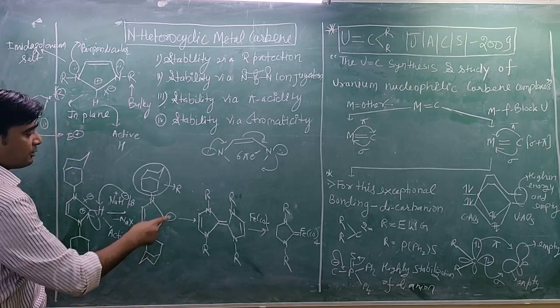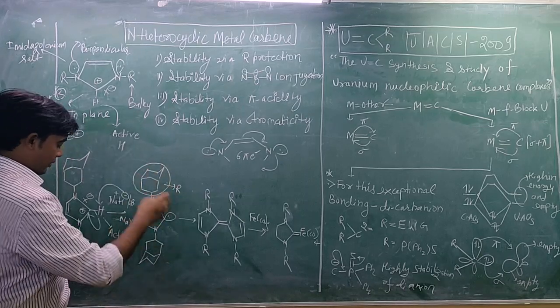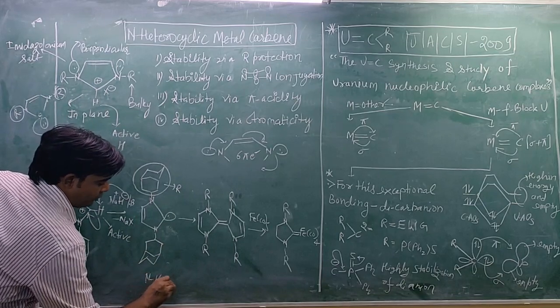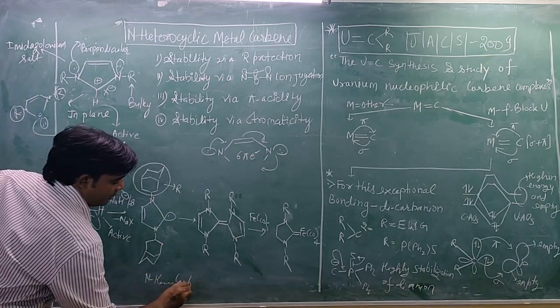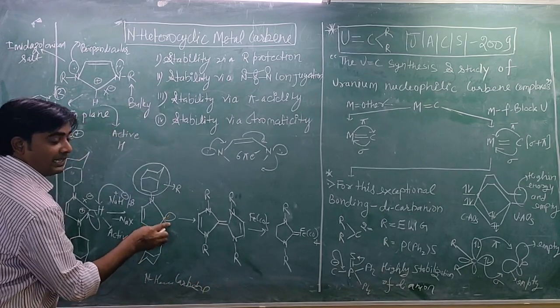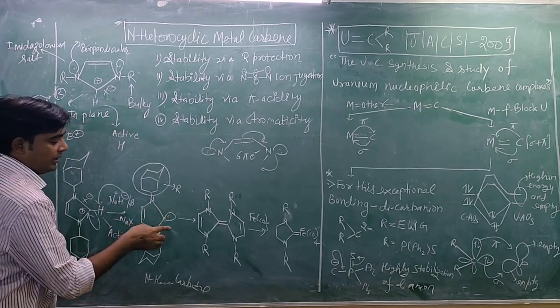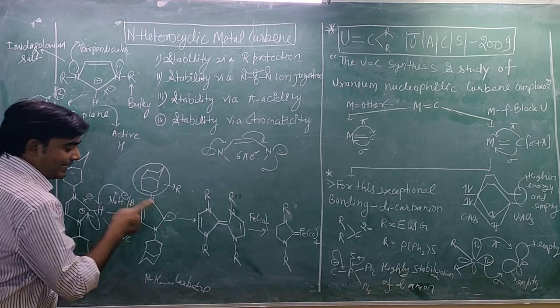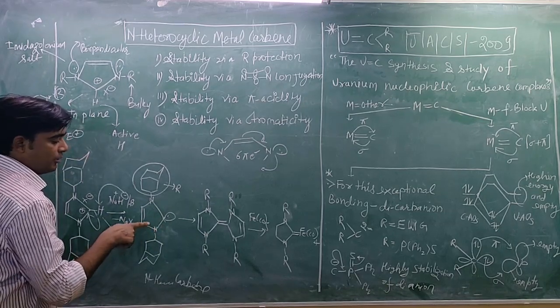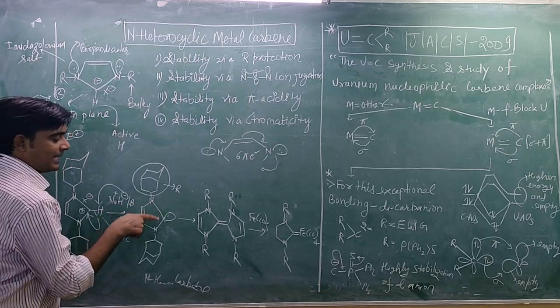So now this is a carbene, a heterocyclic carbene. Why is it a carbene? Because this carbon has 2 electrons and 2 substituents, so it is a carbene, but it is in a cyclic ring, a heteroatom-containing ring, so it is a heterocyclic carbene.